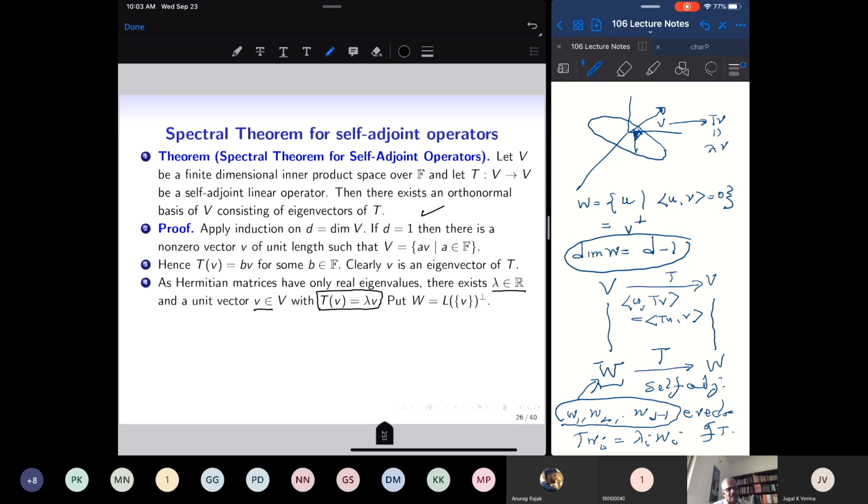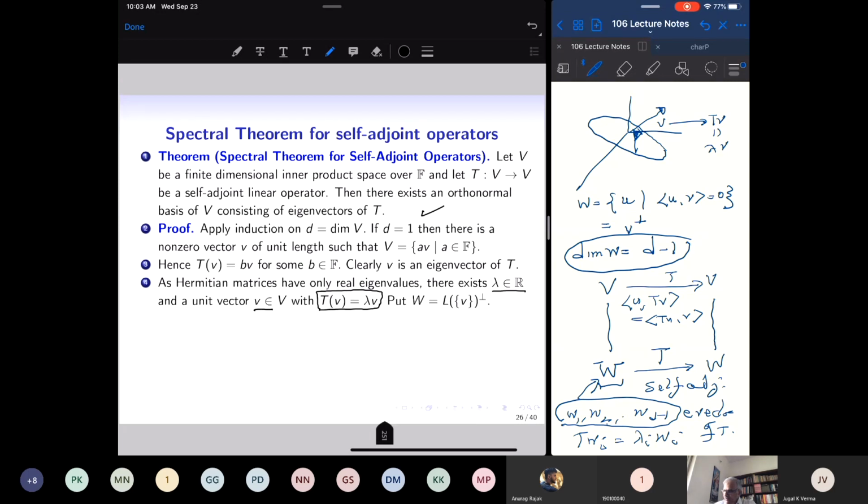So we know that when I take a set of vectors which are mutually perpendicular, then they are linearly independent. So I attach this v to w1, w2, ..., w(D minus 1). I have a set of D vectors which are mutually perpendicular. They have unit length, and therefore I would have constructed a basis of eigenvectors of T for the whole space.